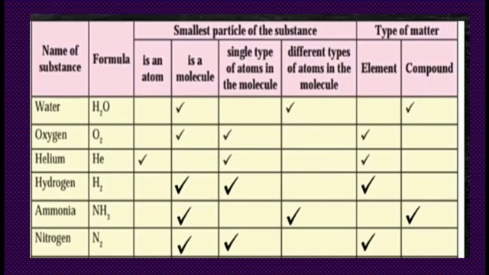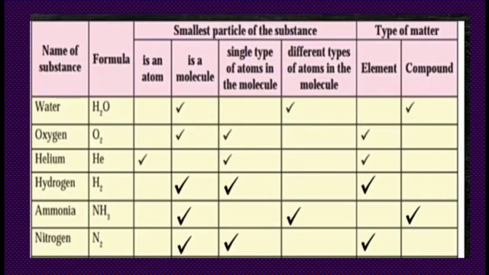Look at the table given. It is given in your textbook, page number 28. Let's see the columns given there. Name of substance, formula, is it an atom or a molecule, single type of atom in the molecule, different types of atoms in the molecule, then type of matter, that means element or compound.